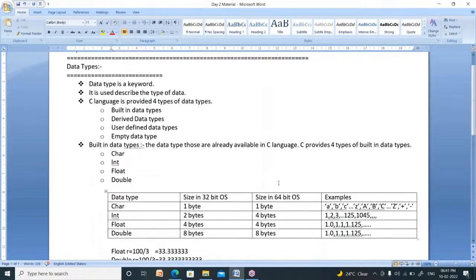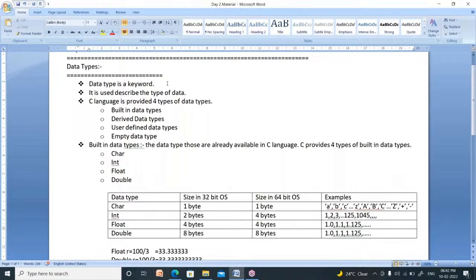Now note it down. The concept is data type. What is a data type? Data type is nothing but a keyword. What is the meaning of keyword? Write down. Keyword is nothing but some reserved words. Some words are already defined inside the computer.